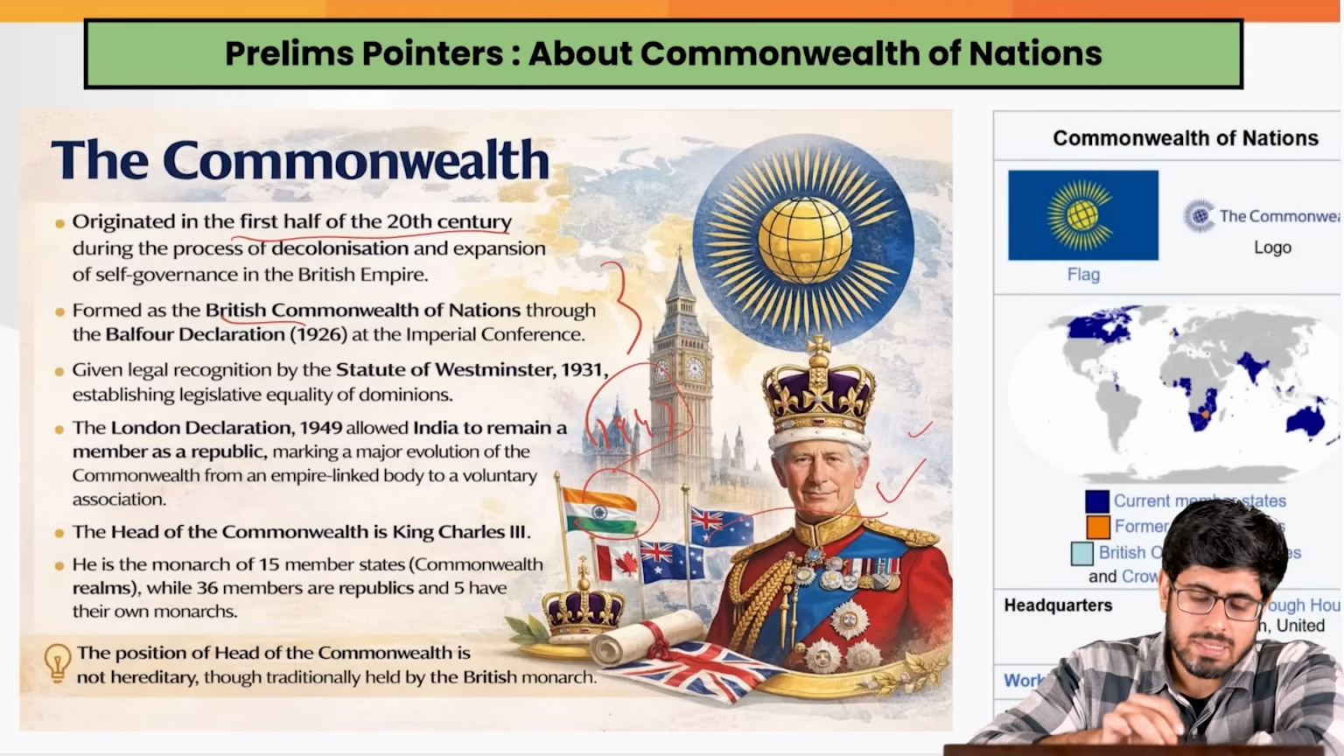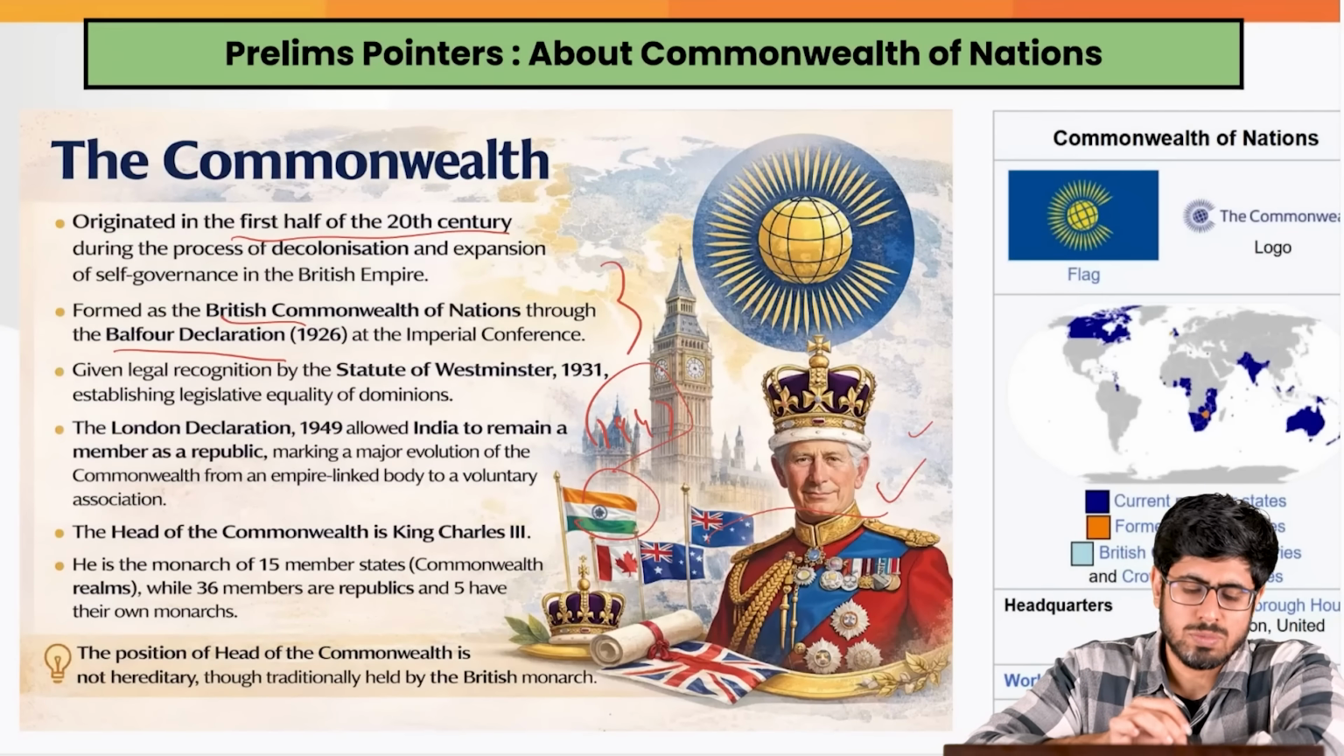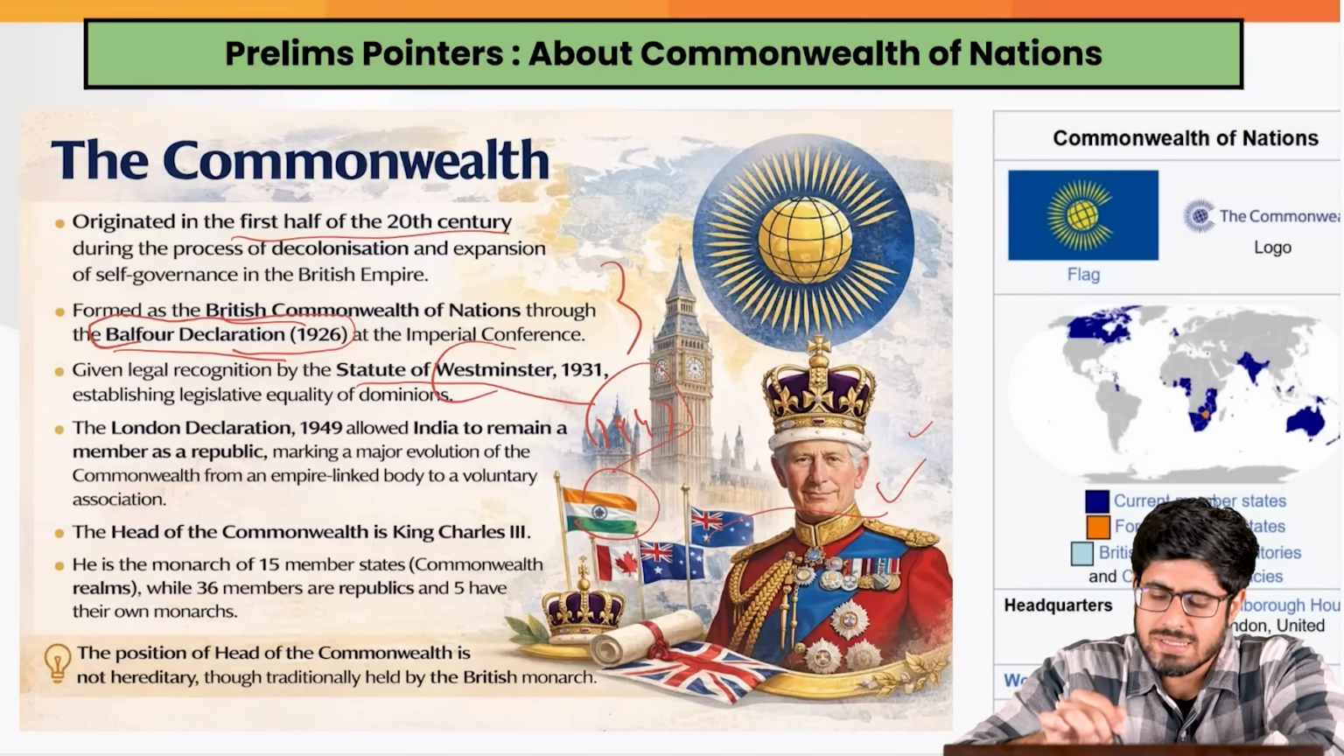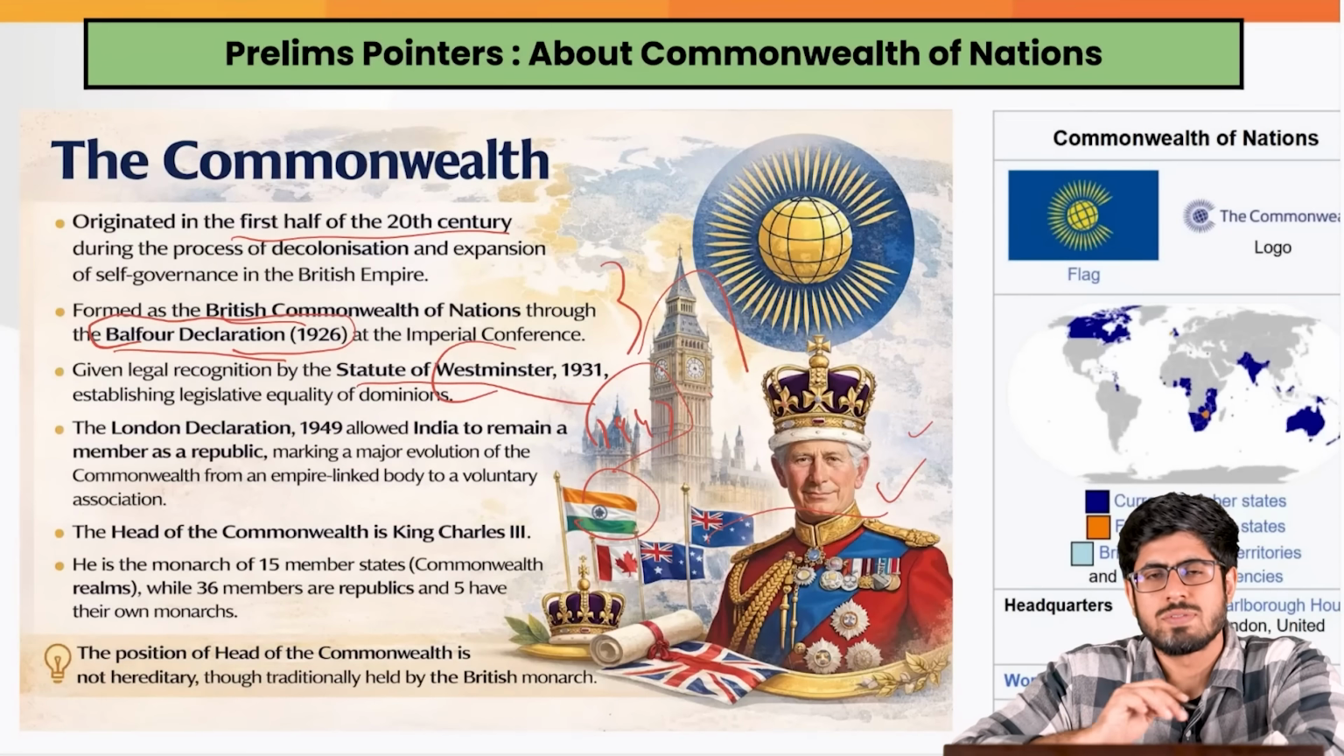It was formed by the Balfour Declaration, something that you must remember, that in the year 1926 it was formalized as the British Commonwealth of Nations through this Balfour Declaration. Then by the Statute of Westminster of 1931, Westminster is a place in London which actually has the address of the House of Commons, the British Parliament.